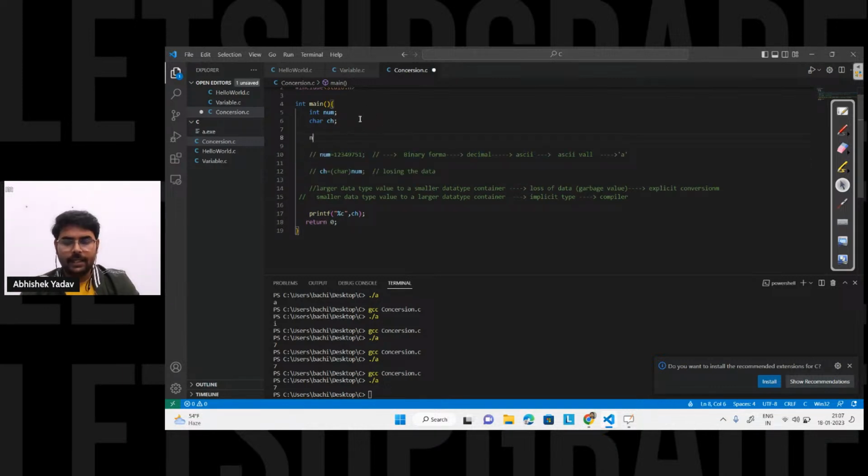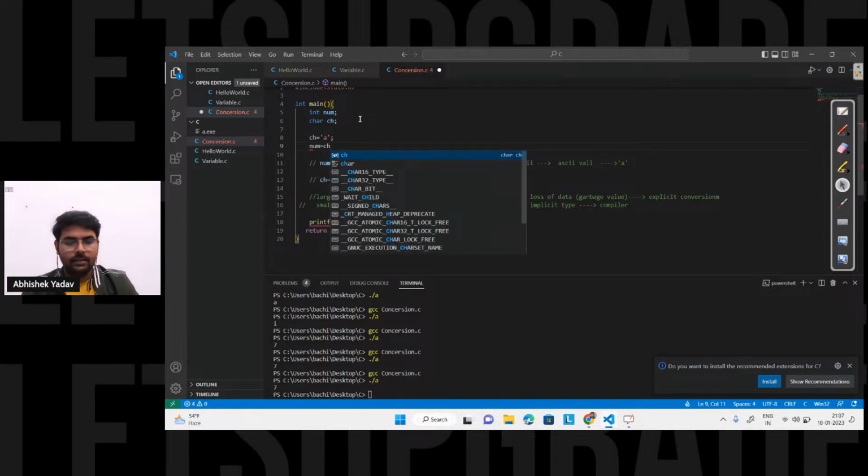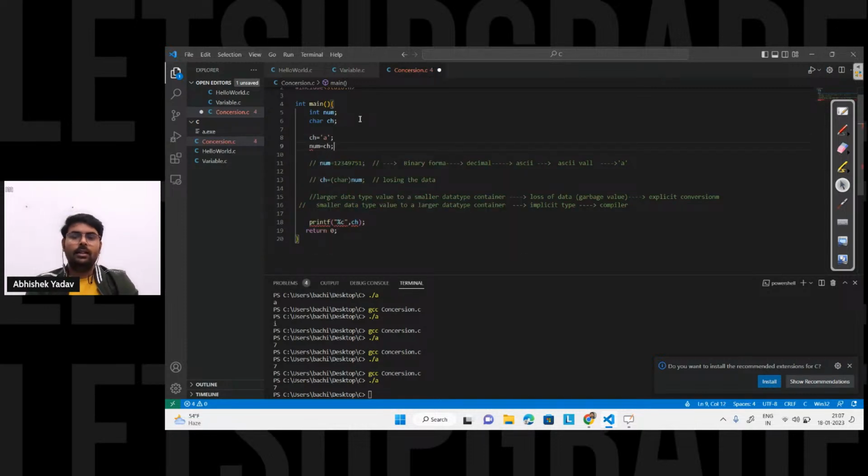If I say, hey, ch is equal to 'a', and after that num is equal to ch, that is what I'm doing here. I have 1 liter of water, I am putting it inside a 4 liter container. There will be no loss of data. This will be taken care of by the compiler. Okay, and this will be what? Implicit kind of conversion. Okay, and what output will I get?